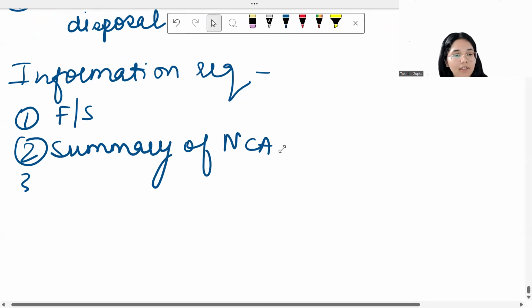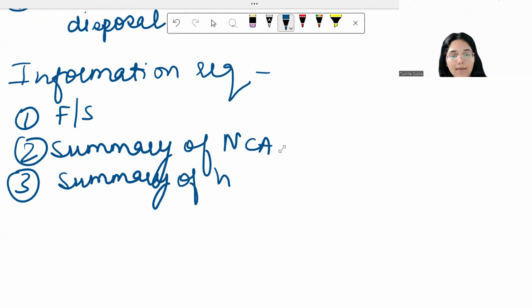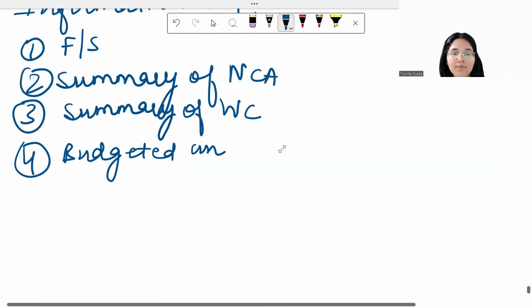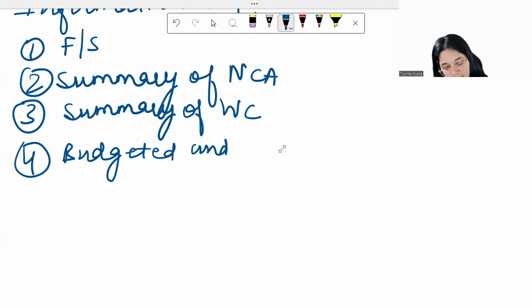So number three over here will be a summary of working capital. Number four can be about budgets and forecasts. So if anything has been forecasted or has been budgeted by the company, what do these budgets and forecasts look like?